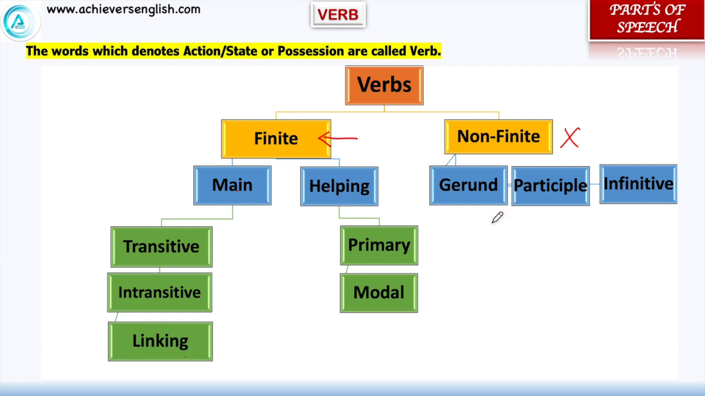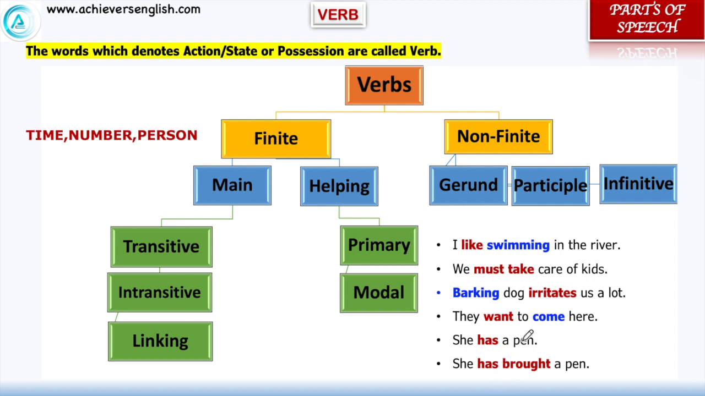They work as a noun, adjective, and infinitive may work as a noun, adjective or adverb. The major difference between finite and non-finite verb is that finite verbs are affected by time, number and person. And here are a few examples of verbs.